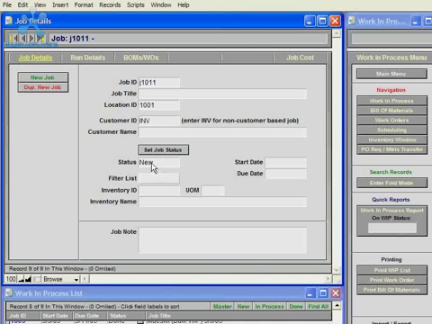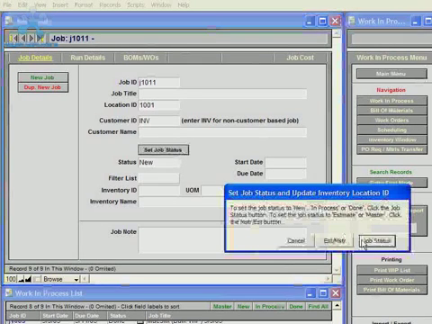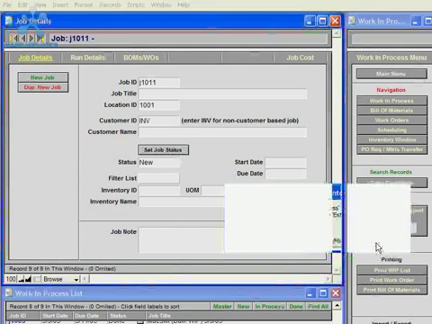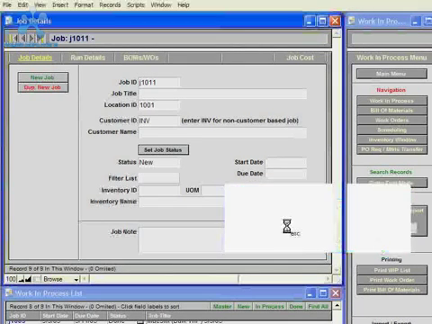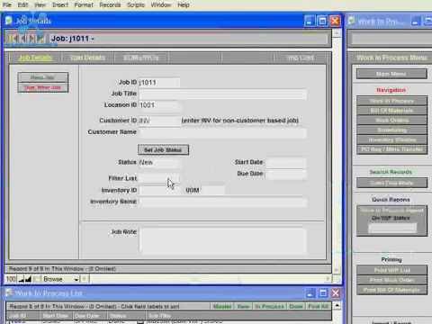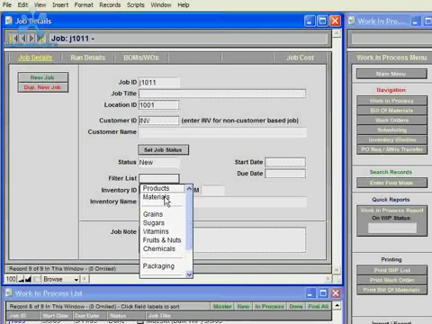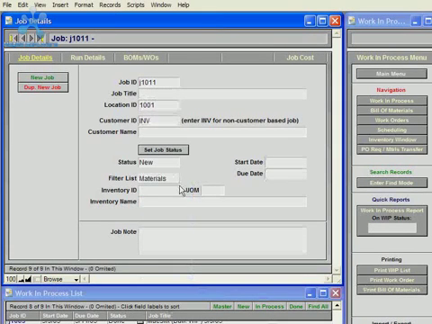And you can set the status, and you'd want to keep the status at new until you put the job into production. And then you would set the job status to in process. And then you'd also want to choose an inventory ID for the inventory item that's being manufactured.